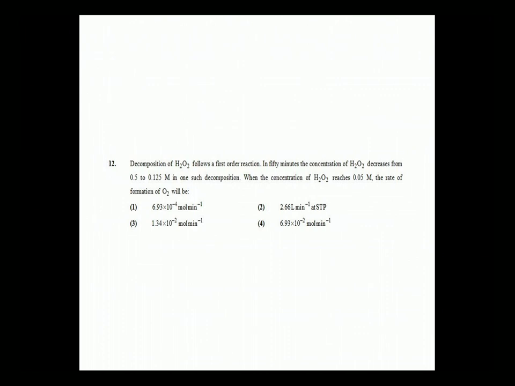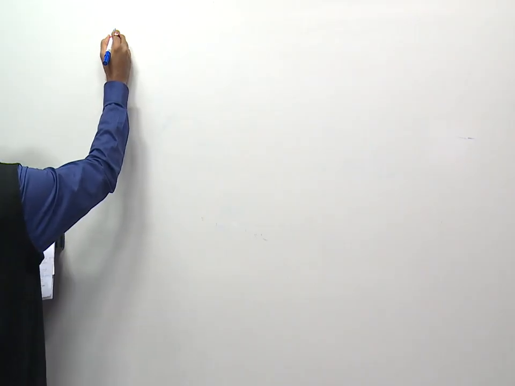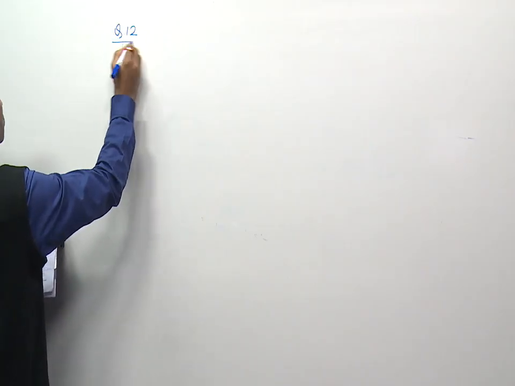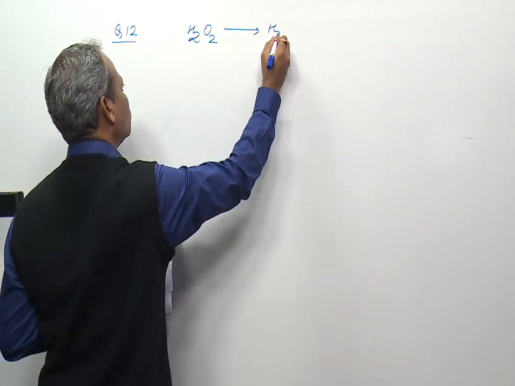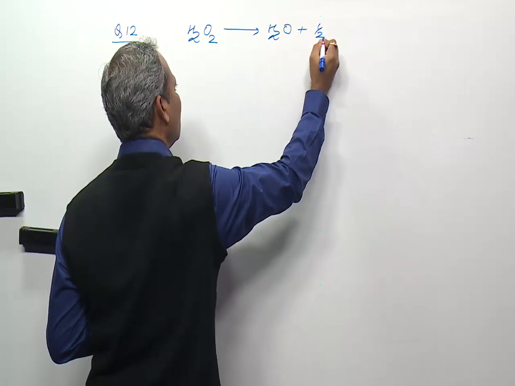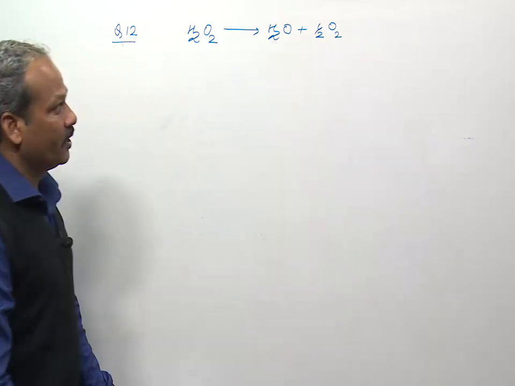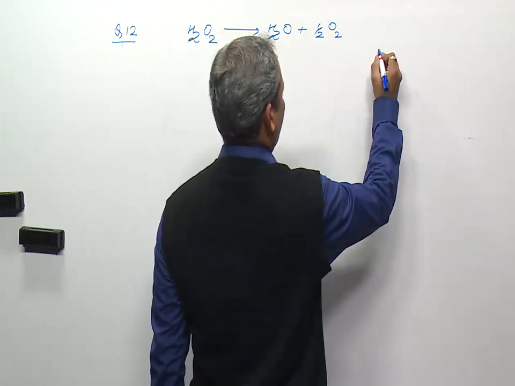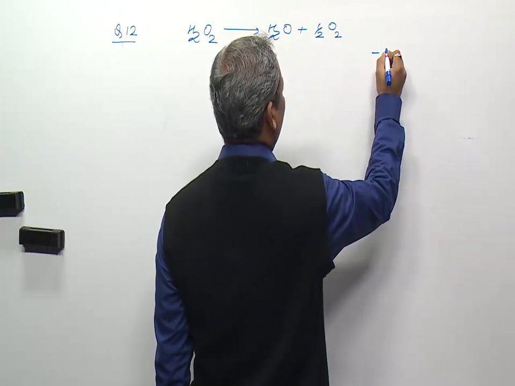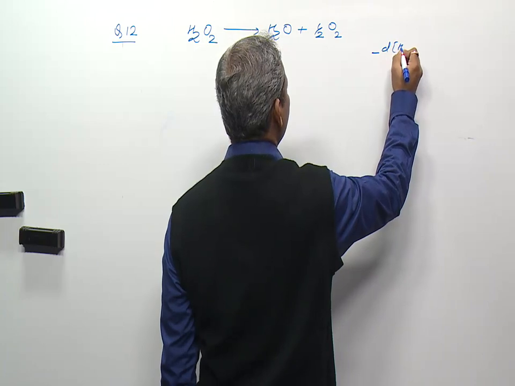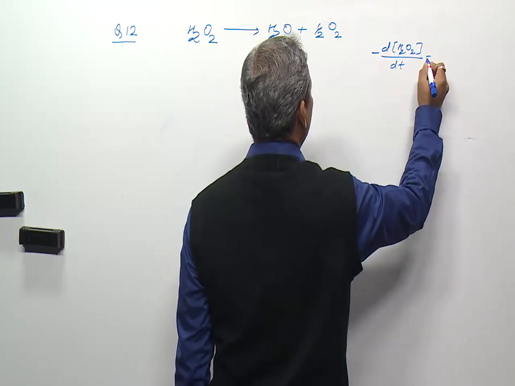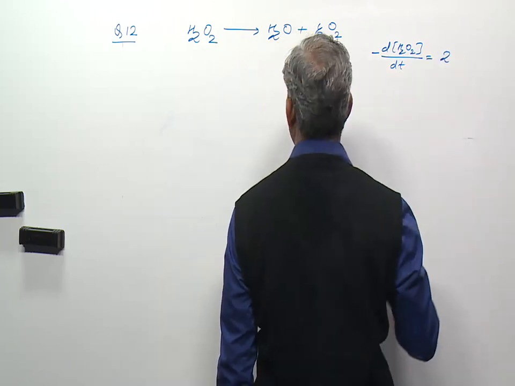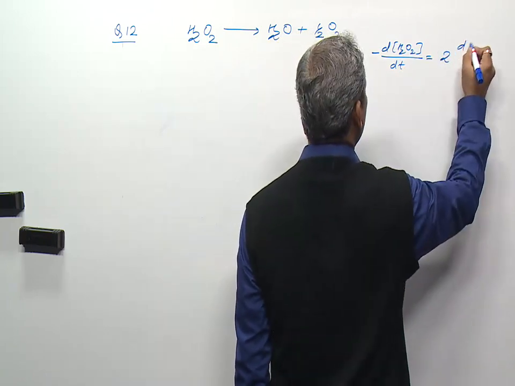So these questions involve some calculations. Here we can say the decomposition of H2O2 as given in the question follows first order kinetics. So H2O2 on decomposition forms H2O and half O2. So here the rate of disappearance of H2O2 can be related with the rate of appearance of O2.